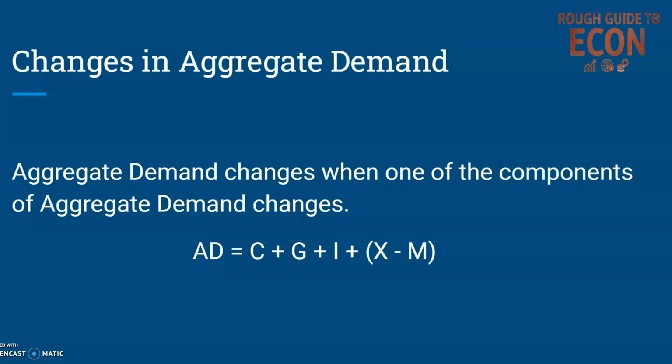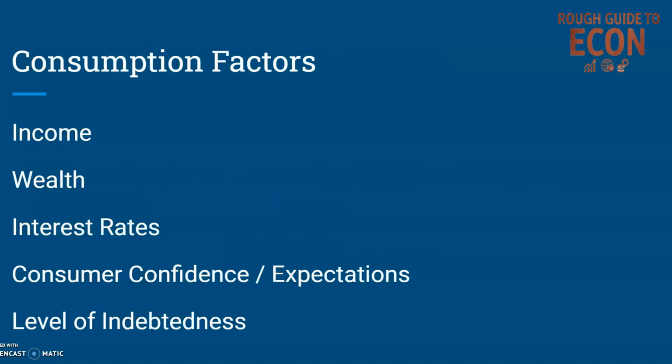And in any essay that we write about aggregate demand, we'll have to justify talking about a shift in aggregate demand by explaining which of these factors has changed. So first we'll deal with consumption. These are the main factors that would cause consumption to change. The most important here is probably income.